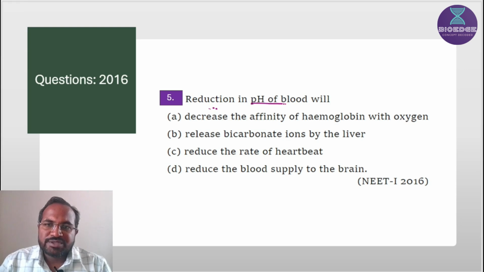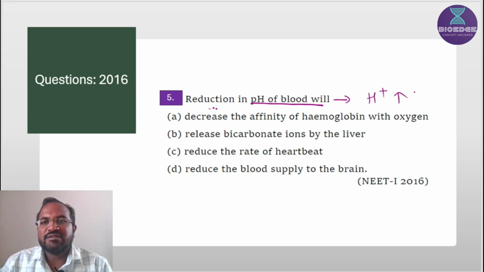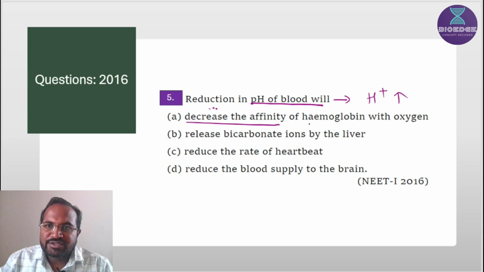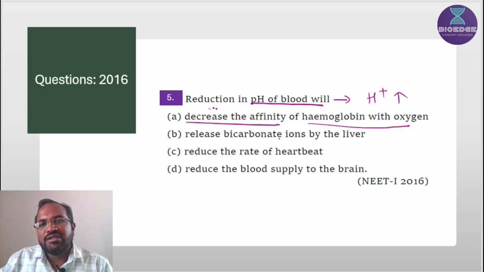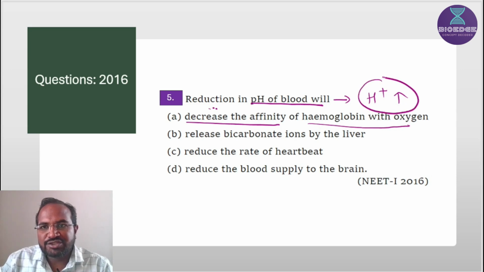Reduction in pH of blood will... So if pH of the blood is reduced, then there would be an increase in H plus ions in the blood. So what will happen? Let's see. First option, decrease the affinity of hemoglobin with oxygen. Yes, if H plus ions are increased at the tissue level,